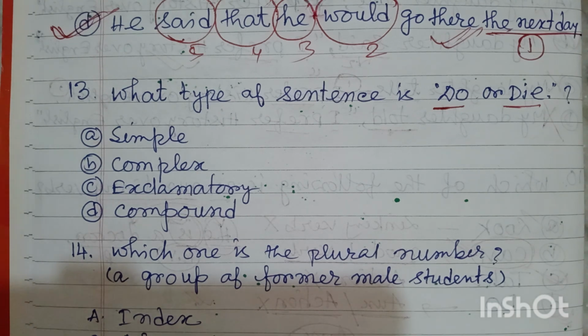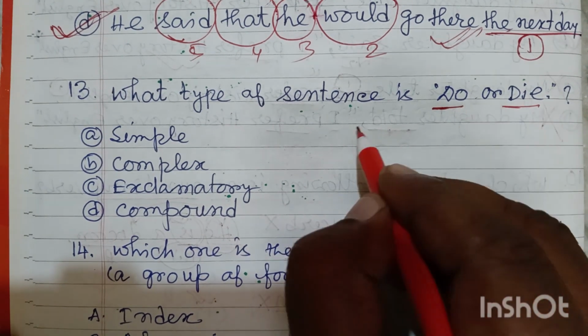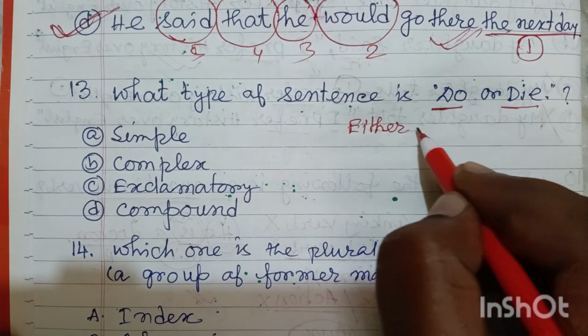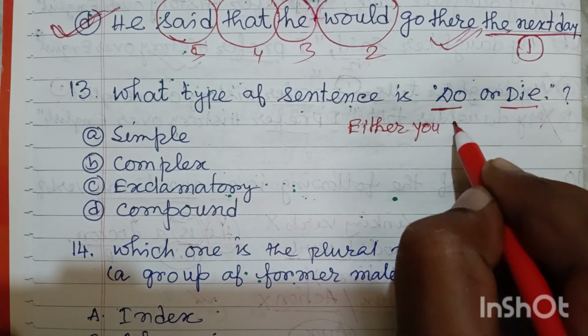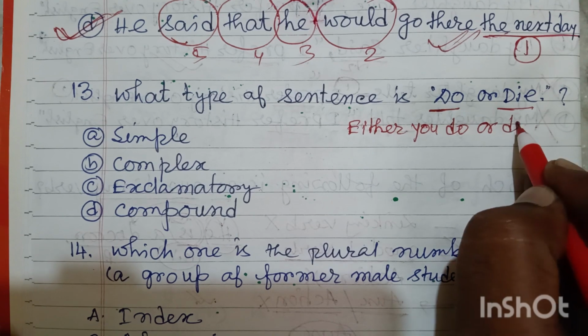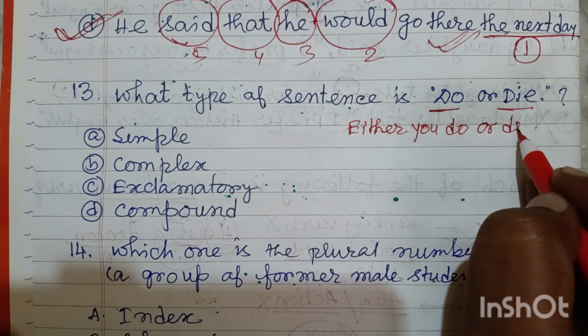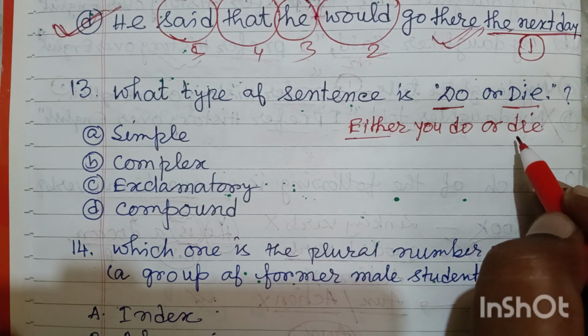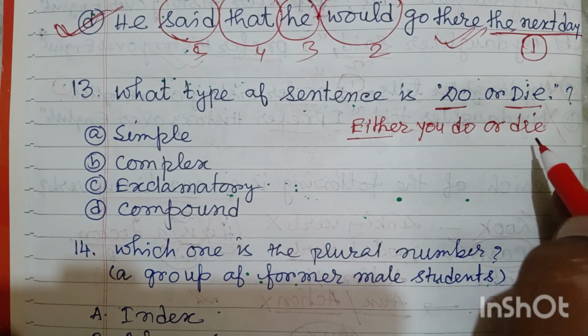Gandhiji started this slogan, I think. Actually, the sentence is either you do or die. That means either you do or you die.